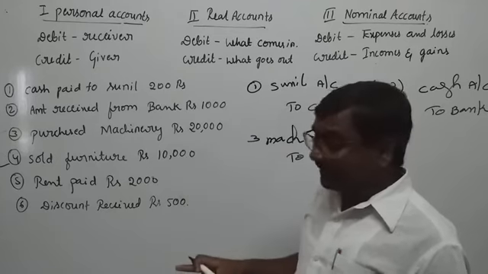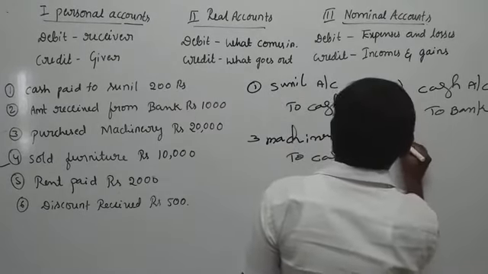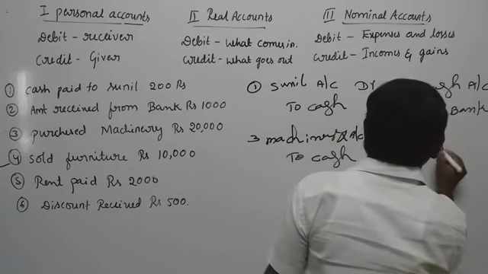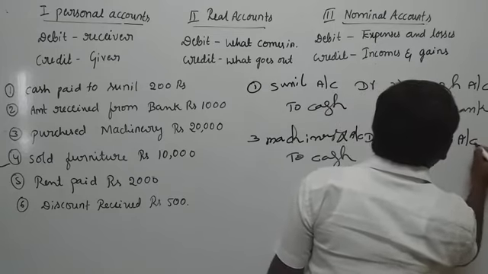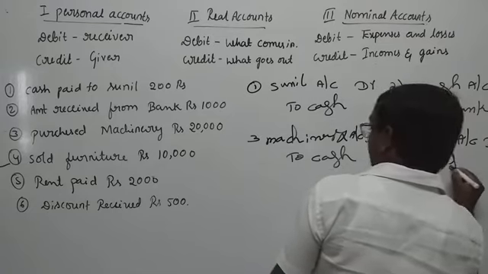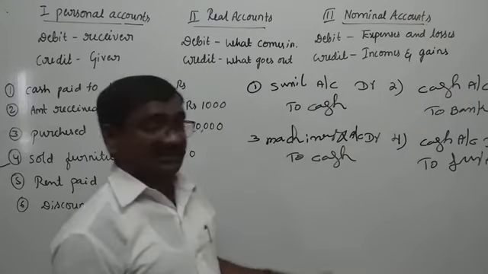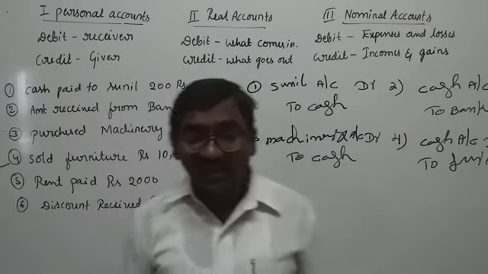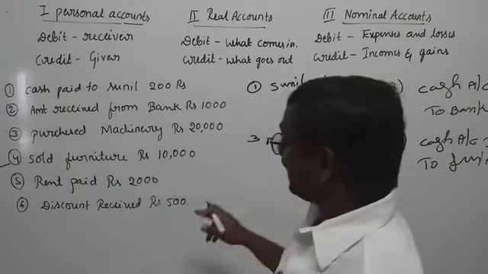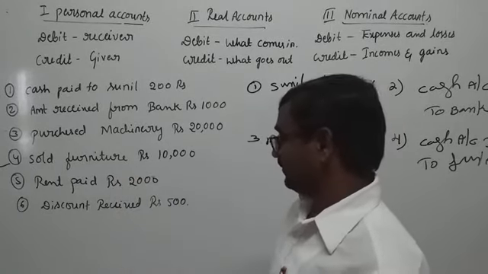So we make the entry: cash account debit to furniture account, because we sold furniture rupees 10,000.